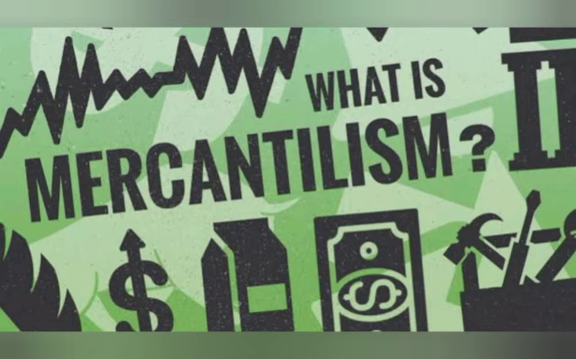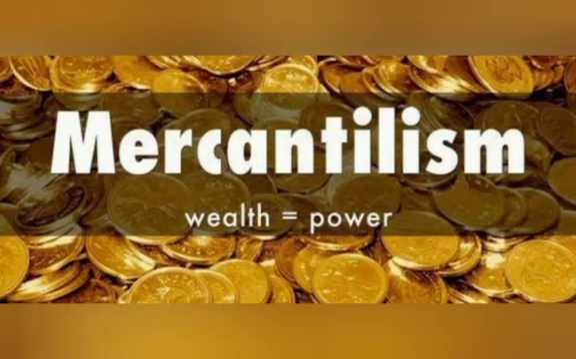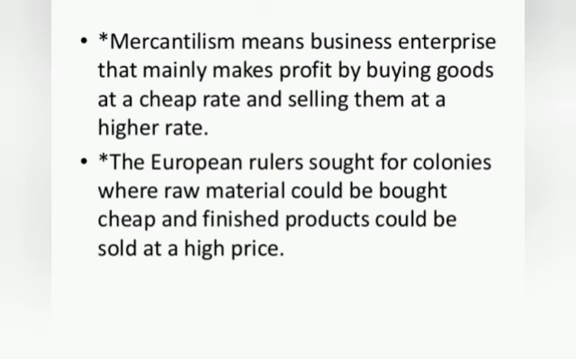In the 17th and 18th centuries, European rulers started protecting their countries' trade from foreign competition to increase trade profit. This policy is known as mercantilism. Mercantilism means business enterprise that mainly makes profit by buying goods at a cheap rate and selling them at a higher rate. The European rulers sought colonies where raw materials could be bought cheap and finished products could be sold at higher prices.